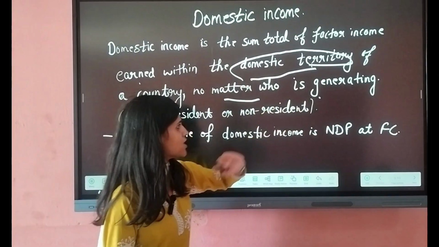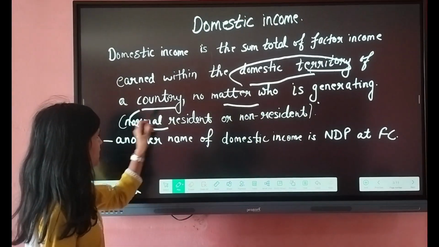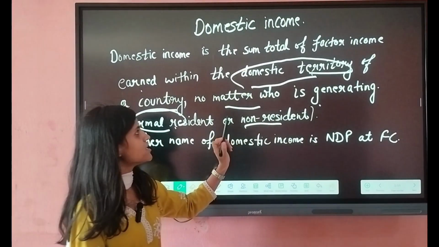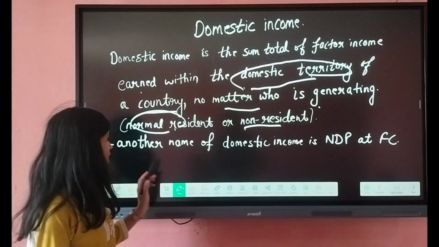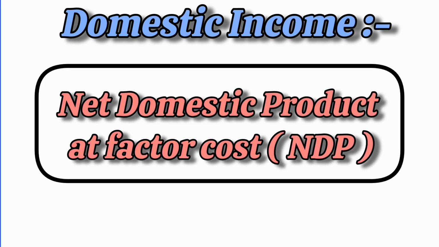No matter who generates it. Who is generating means normal resident or non-resident. It is just generated within the domestic territory. The other name of domestic income is net domestic product at factor cost.